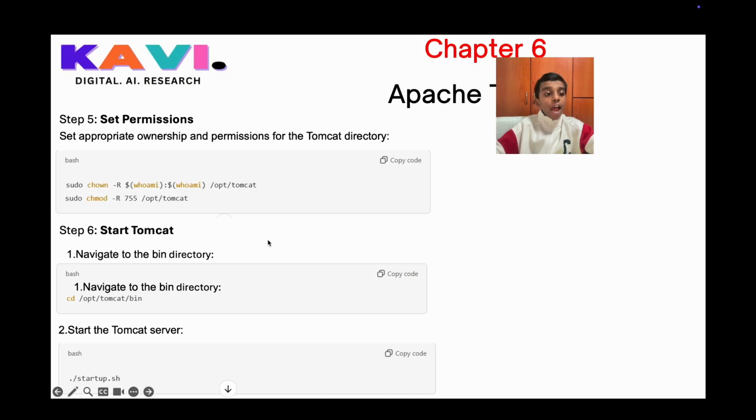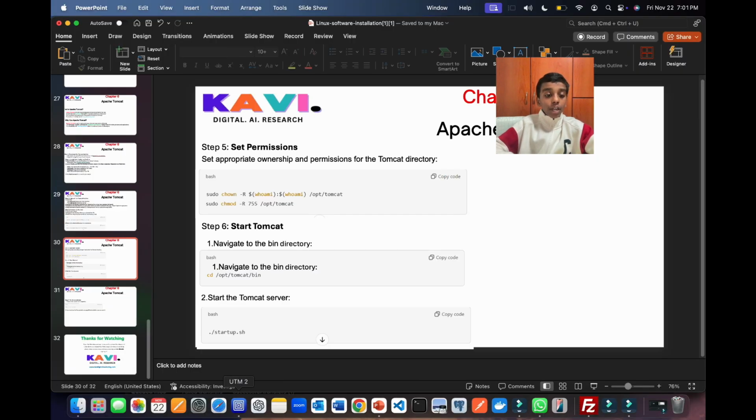Next is step 5, to set the permissions. We're supposed to set the appropriate ownerships and permissions for the Tomcat directory. So here we're supposed to write sudo chown -R $(whoami) /opt/tomcat. So let's go to our UTM to write that command.